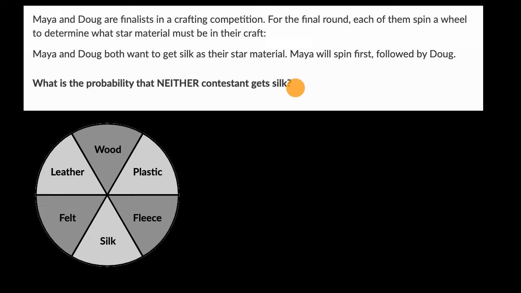Pause this video and think through this on your own before we work through this together. All right, so first, let's think about what they're asking. They want to figure out the probability that neither gets silk. So I'm going to write this in shorthand. I'm going to use MNS for Maya no silk, and we are also thinking about Doug not being able to pick silk. So Maya no silk and Doug no silk.